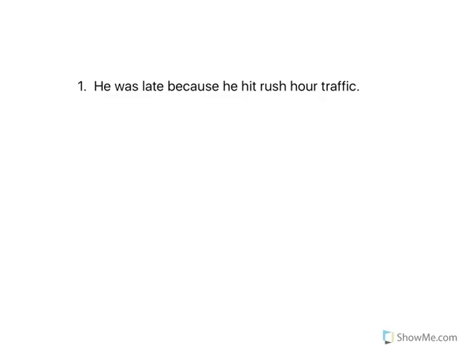For our first clause, in he was late, he is our subject pronoun. He's the one doing the action. And then was is going to be a verb linking. And late is going to be a predicate adjective. Remember, late is describing he: he equals late. And in this way, the verb linking acts the same way as an equal sign. Because is of course going to be our subordinating conjunction.